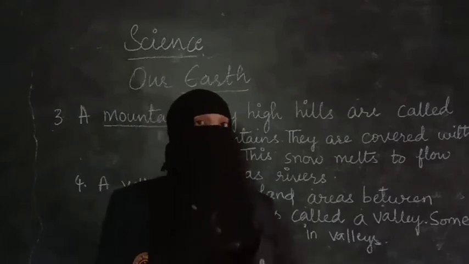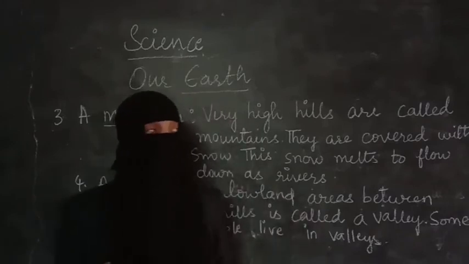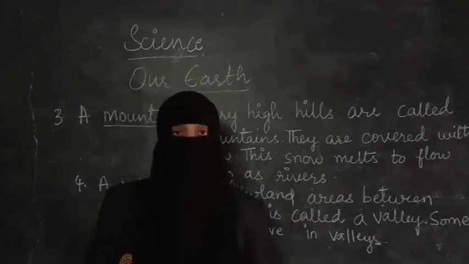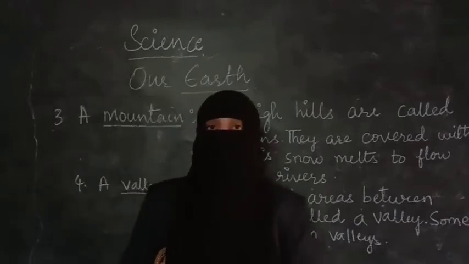So you can see Mount Everest, the name itself. Mount Everest is a mountain which is covered with snow. There are many other mountains which are present in India. And the next one is a valley. A valley is an area which is in between two hills.